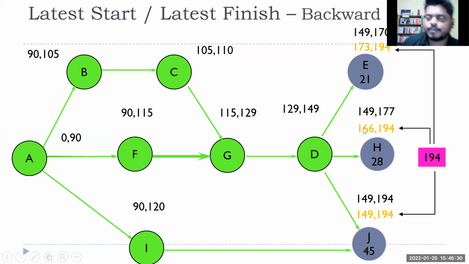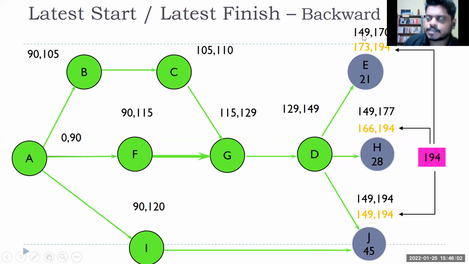So see the importance of it. For this activity E, my earliest start is 149, earliest finish is 170, late start is 173, late finish 194. How to interpret that? So I have a slack of, if you see, 173 minus 149, how many? 24. 24 days. What does it mean? Or 194 minus 170, same answer you will get. So this activity I can delay by 24 days without impacting my project, because total project duration is 194.